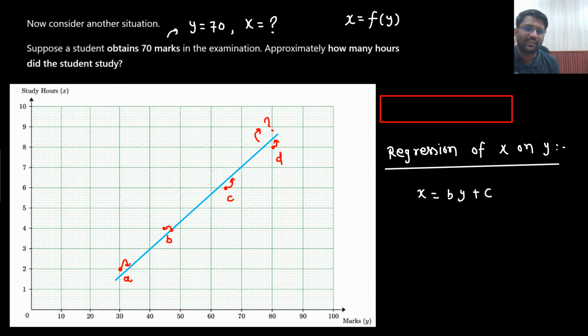x equals by plus c. What do you need to do? Average on both of the sides. x bar will be equal to b y bar plus c. Expectation operator I have taken. I hope you know how to take the expectation operator. Directly you should be able to write down expectation of x equals b expectation of y plus c. So x bar equals b y bar plus c.